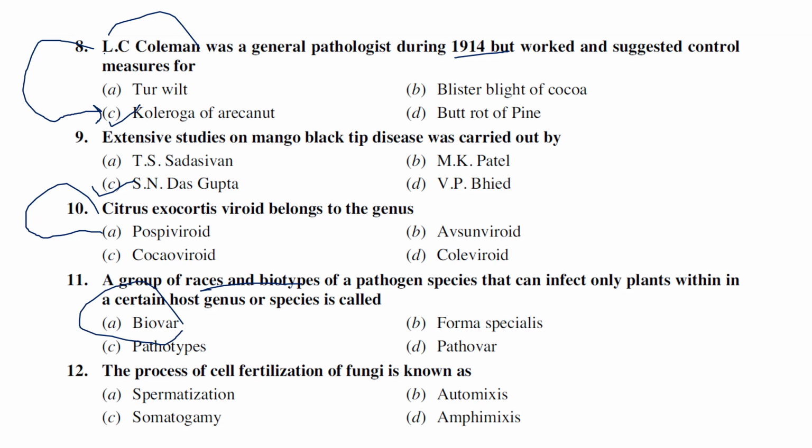The process of self-fertilization of a fungus is known as spermatization, automixis, somatogamy, or diploidization. The process of self-fertilization is generally called automixis.